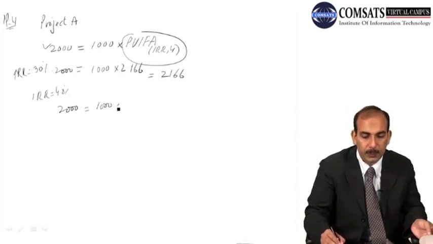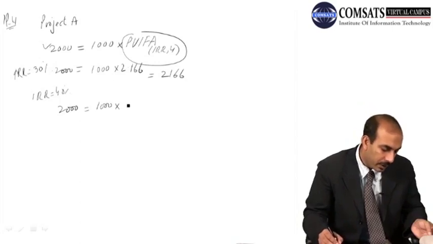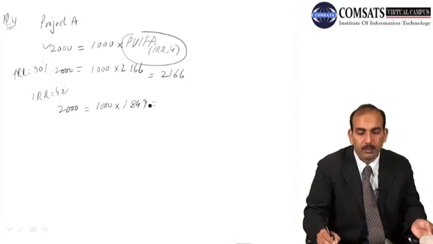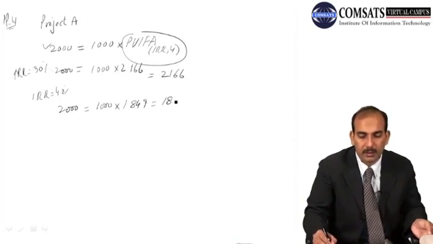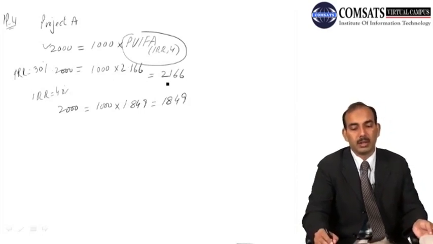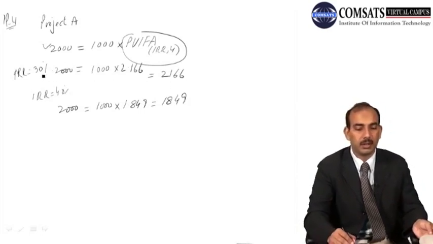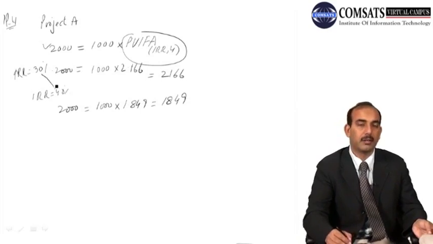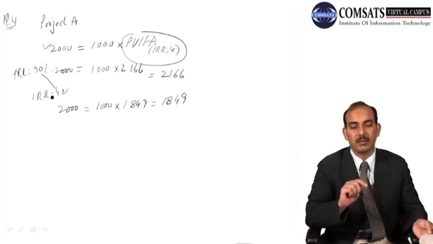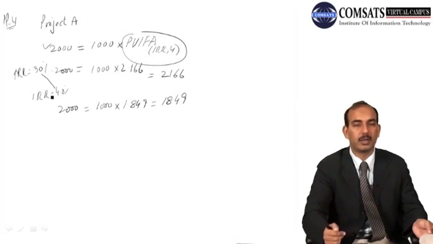If we suppose the internal rate of return is equal to 40%, then this equation takes this form with 1.849, and if you multiply it, you will get 1849. It means our answer lies between internal rate of return of 30% and 40%, and we will be using the interpolation technique again. For 30% it will be 2000, and for 40% it will be 1849.